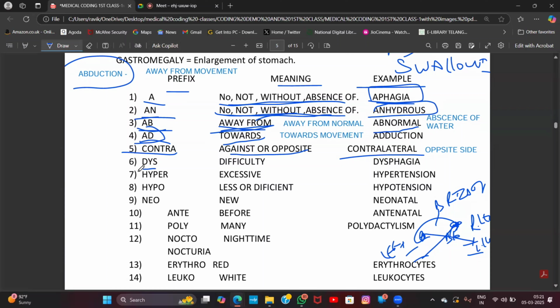Thank you. The contra. What is meant by contra? Contra is nothing but opposite or against.